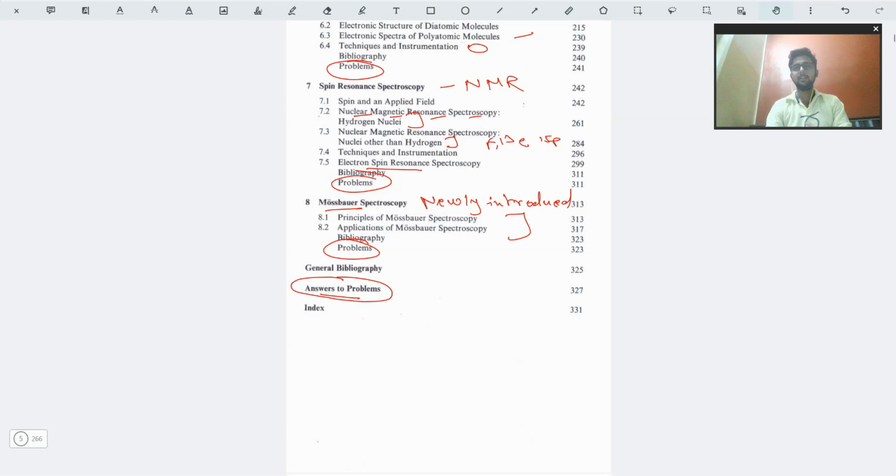Many times you do not have contact with a teacher or a professor who can guide you. So in such cases your book can be your guide also. I recommend that. I obviously have many students who have followed this and have gotten good marks in the JAM examination, so I would recommend that.